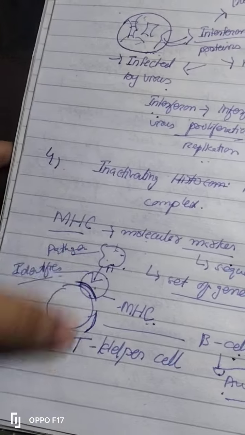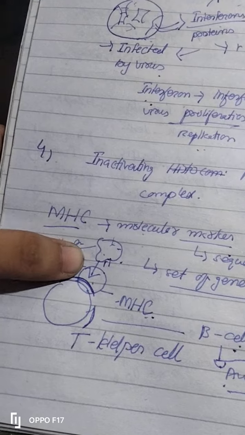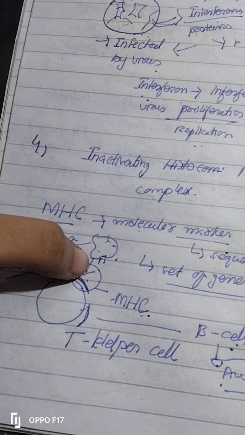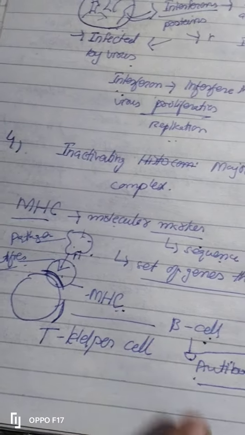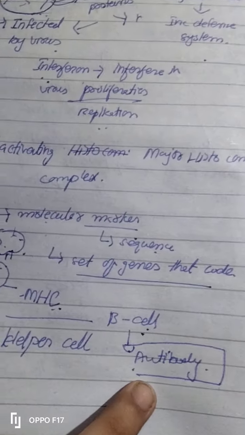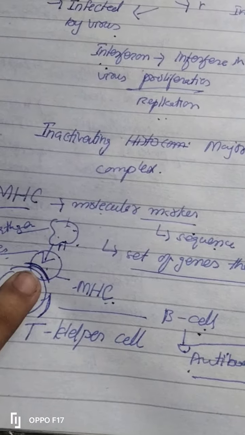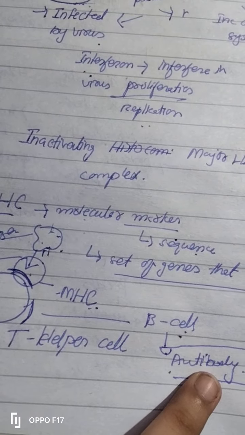Why will there be delay? Because I talked about here, T cell contains MHC. This MHC identifies the pathogen. Now this MHC shows the sequence of the pathogen to the B cell in order to create antibodies. When this MHC will not be there, how will antibody be produced?